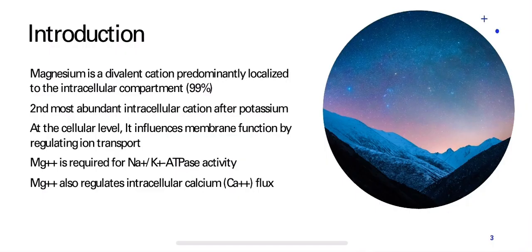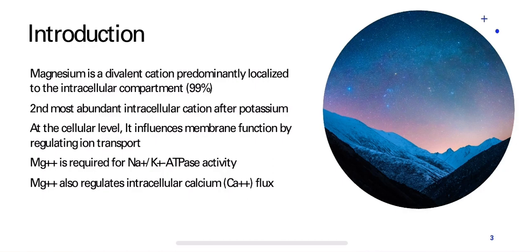Now, coming to the cellular physiology, magnesium is a divalent cation which is predominantly present in the intracellular compartment, that is 99%, and it is the second most abundant intracellular cation after potassium, which plays an important role in cellular metabolism and homeostasis. At the cellular level, magnesium influences membrane function by regulating ion transport.